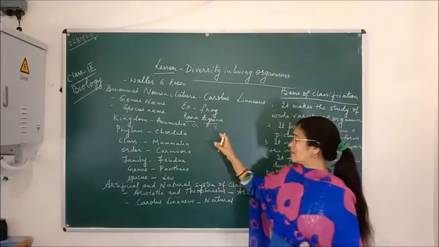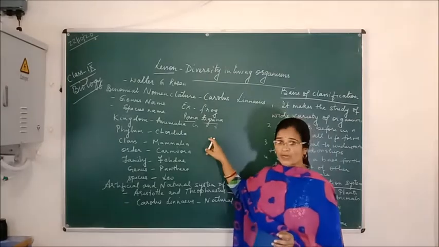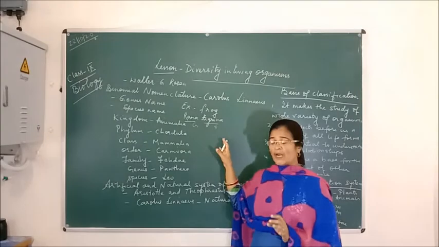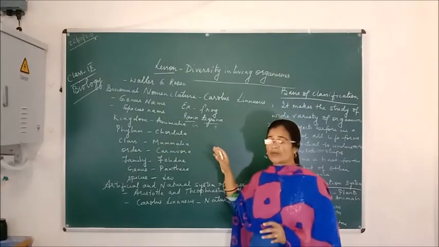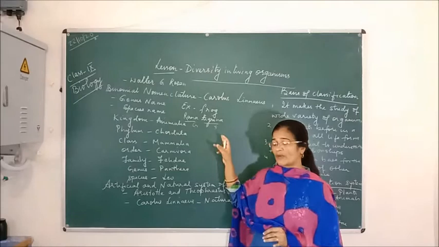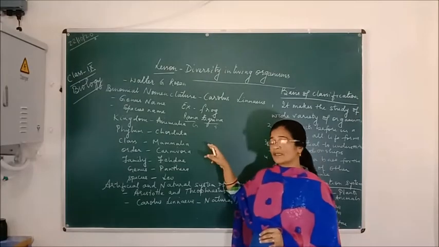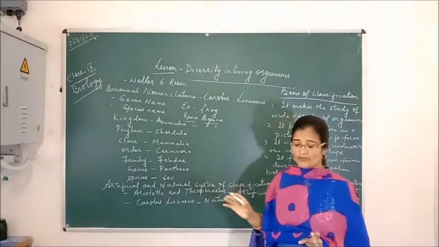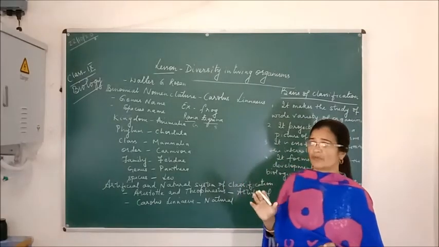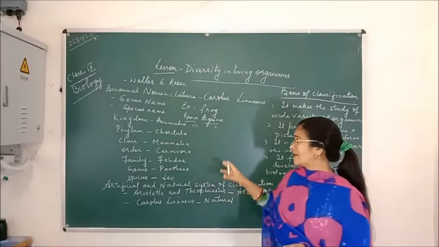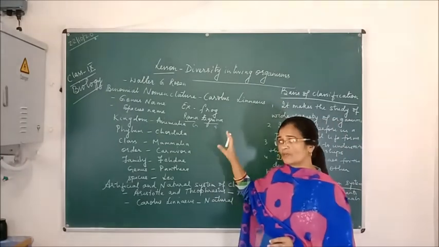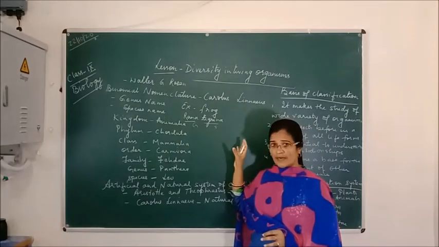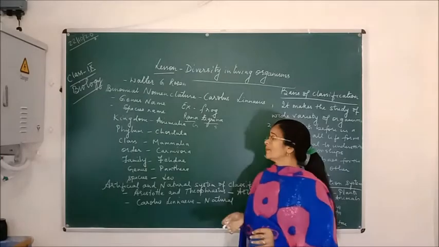Two names are given, that's why this is called binomial nomenclature, and it is also called scientific naming of living organisms. All living organisms, plant or animal, are given binomial nomenclature, genus name as well as species name. These scientific names are accepted all over the world, and they are derived from the Latin language, which is now a dead language, and the names are given in Latin only.